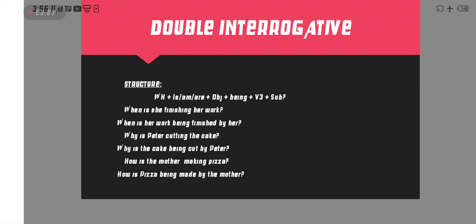Next example: why is Peter cutting the cake? So why first, the WH word, and then is the cake. Cake is the object, so we put is as the helping verb because it's singular, one cake. If the cake were plural, we could use are. Now being, B-I-N-G, the third form of cut, and then the last one, the subject.